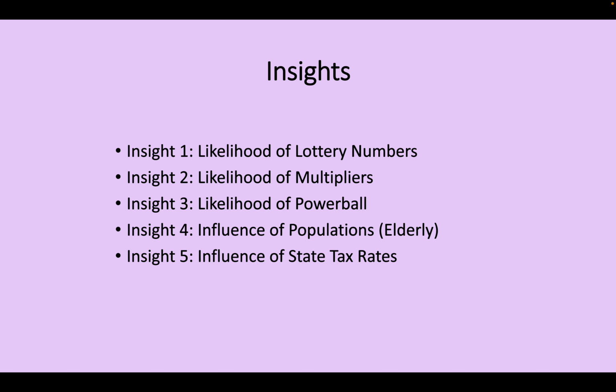Now, there were 5 ultimate insights that I had for my data. So the first insight was the likelihood of lottery numbers, and that was simply to test whether or not you can actually choose, say, lucky numbers in order to actually win the lottery, and whether this can be an advantage for people if they do want to win the lottery.